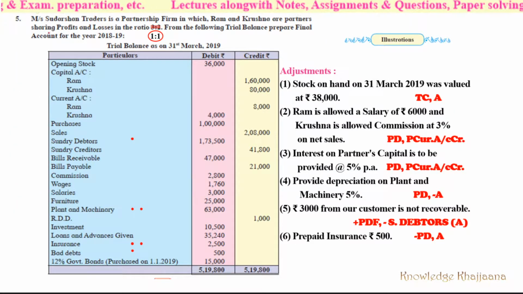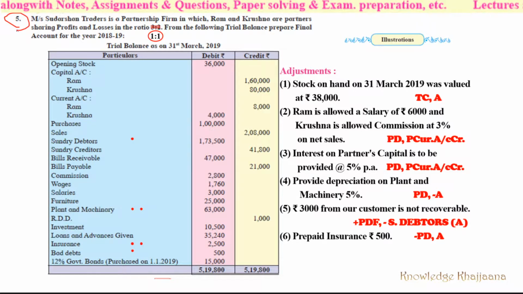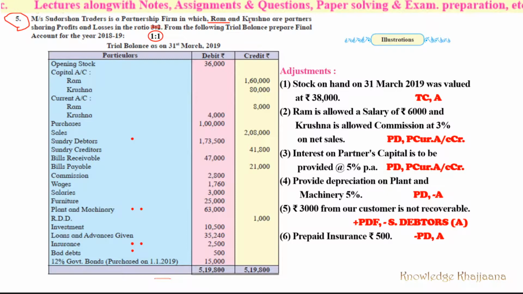Now, today we are going to solve illustration number 5. Let's do the illustration first. Sudarshan Traders is a partnership firm in which Rama and Krishna are partners sharing profit and losses in the ratio of 3:1, or 3:2 as was given in the book. Please strike it out and write 1:1 instead of 3:1.